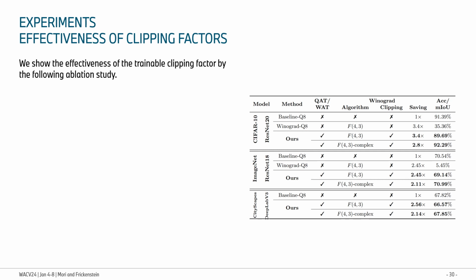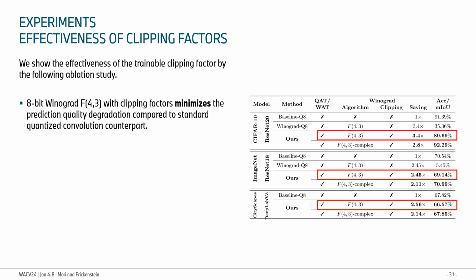Moving on, we now compare our approach with baseline standard quantized convolution and standard quantized Winograd convolution on three datasets, namely CIFAR10, ImageNet, and Cityscapes. First, we notice that the introduction of the trainable clipping factor drastically minimizes the degradation in accuracy compared to the standard quantized Winograd approach. It also achieves task performance comparable to the baseline standard quantized convolution approach, while having larger MAC savings, between 2.4 and 3.4 times improvement.